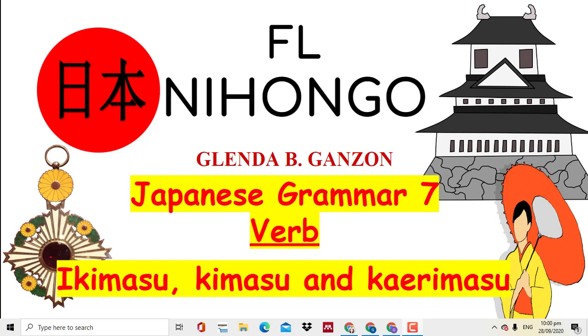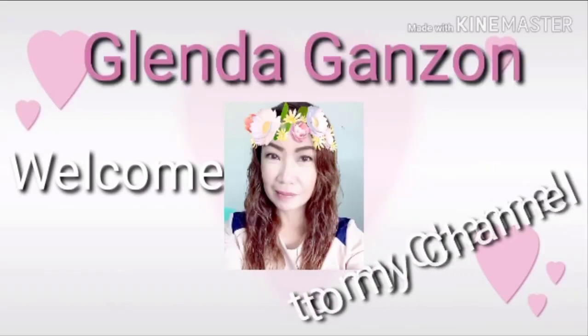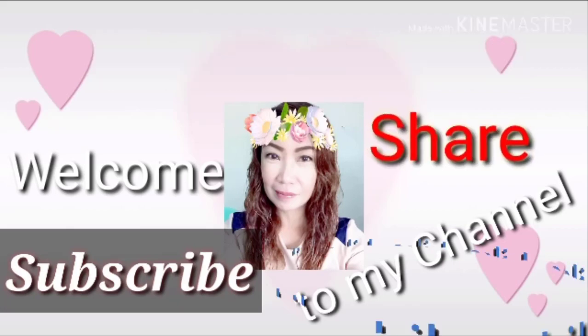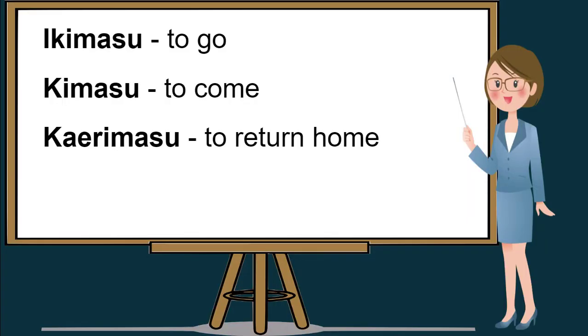For today's lesson, we will be using Ikimasu, Kimasu, and Kaerimasu in creating a sentence. So let's start. In this lesson, we will be using Ikimasu, Kimasu, and Kaerimasu. Ikimasu in English is to go. Kimasu in English is to come, and Kaerimasu in English is to return home.